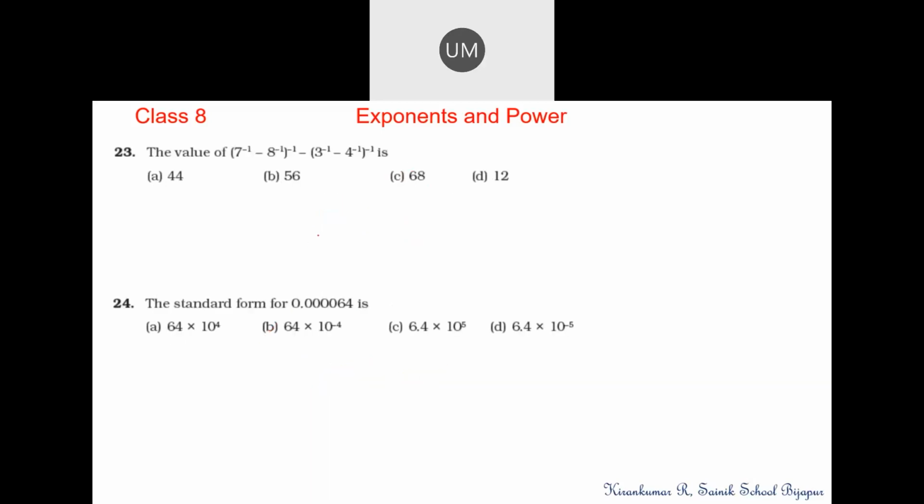Moving on to question number 23. This has to be simplified. How do we simplify this? We will simplify within the bracket first: 1 by 7 minus 1 by 8, whole raised to the power minus 1, minus 1 by 3 minus 1 by 4, whole raised to the power minus 1. How do we simplify this? We have to take the LCM.